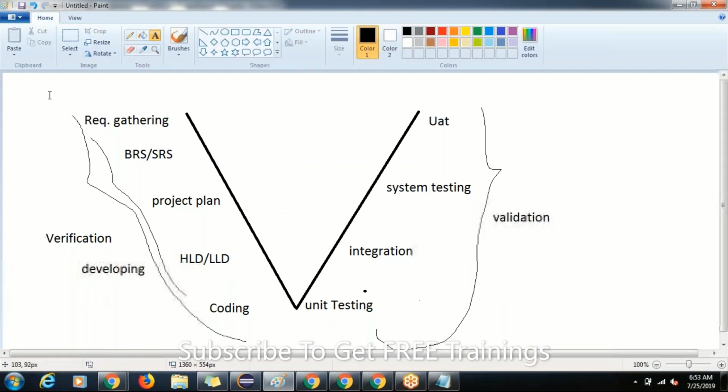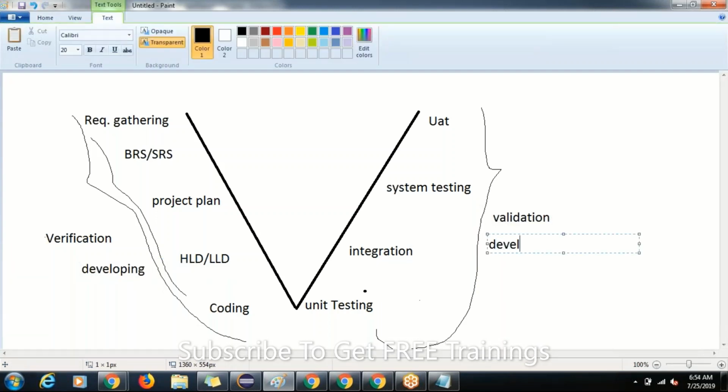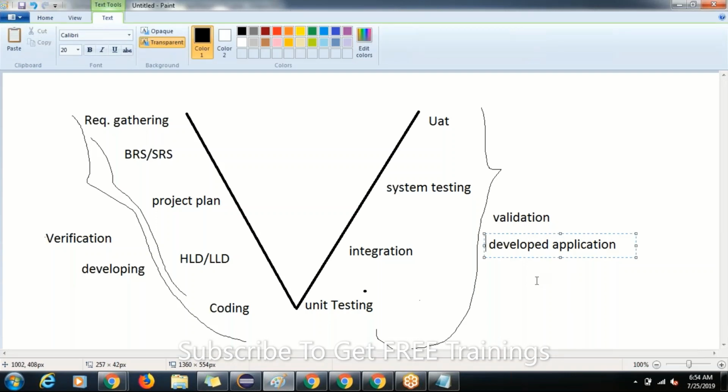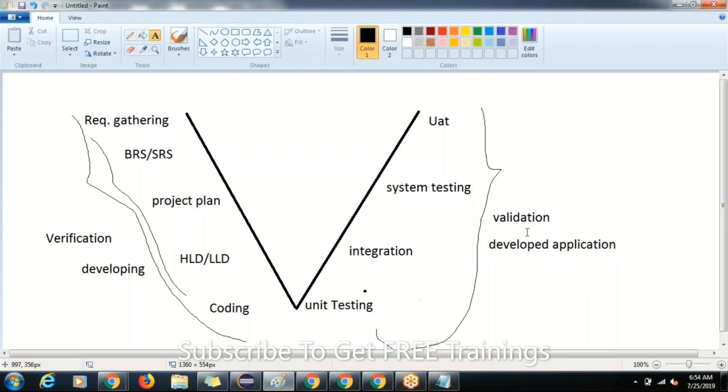This is under the developing stage only, and this part is done after development. The developed application is here, and that is the developing application. This is still in process. This is already completed; application development is completed on this side. Simple thing, guys. Concentrate here. Verification is a process of verifying whether the developing project is correct or not. That means from requirement gathering onward, everything is going smoothly or not.